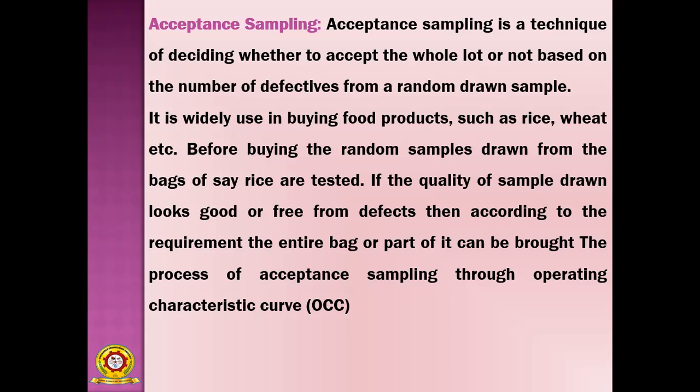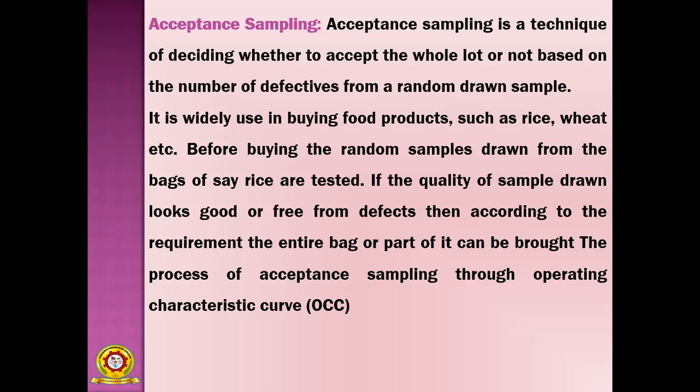Before buying, random samples drawn from the bags of, say, rice are tested. If the quality of the sample drawn looks good or free from defects, then according to the requirement, the entire lot or part of it can be bought. The process of acceptance sampling is done through the operating characteristic curve, simply called the OC curve.